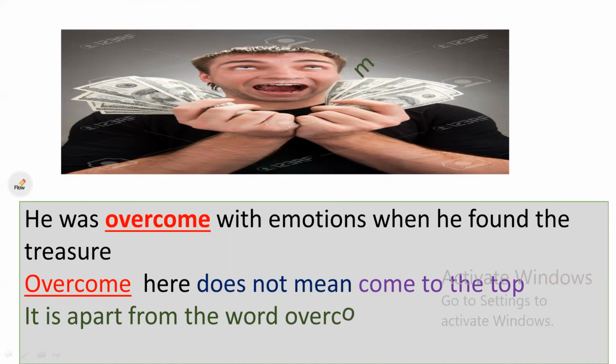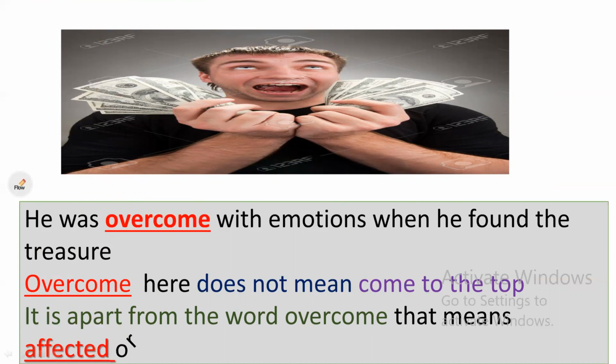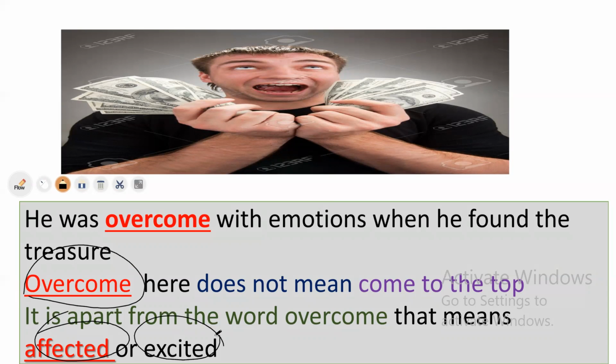You have to think. Overcome means come much or come to the top. He was affected. So you can say this person was overcome, he was affected or felt very excited, very happy.